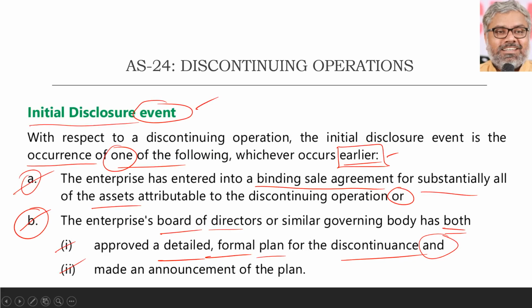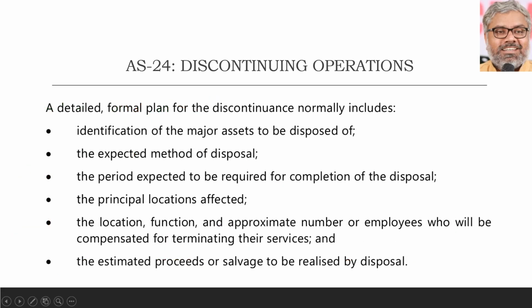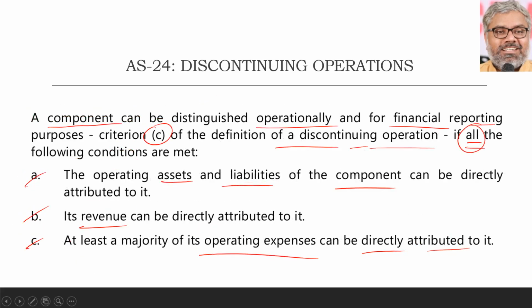So now we talked about a detailed formal plan. How could the detailed formal plan be? What will it generally include or consist of? See, this is not actually related to accounting. Mostly it is a management-related subject. But still, as part of the standard it is there, so we have to go through that. Most importantly, the possibility of a theory question is there. This standard itself is a theory question.